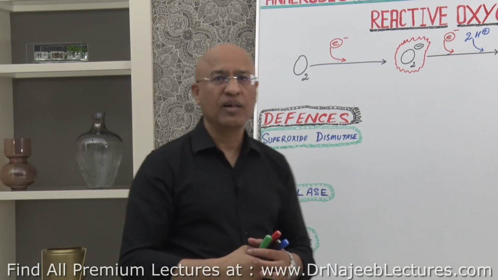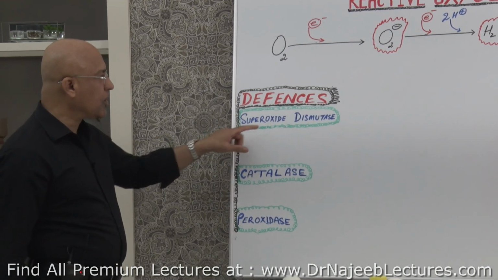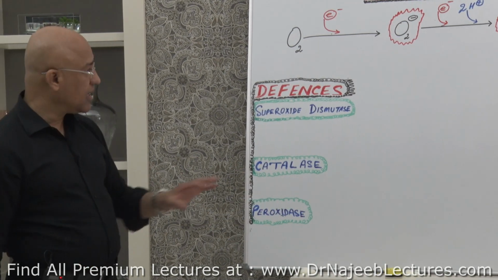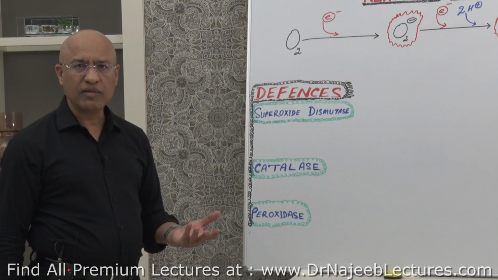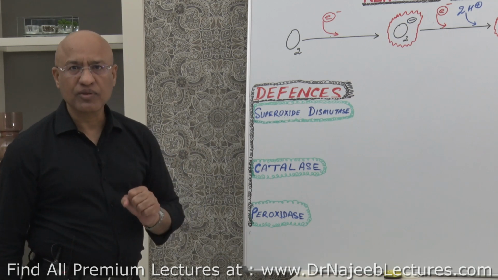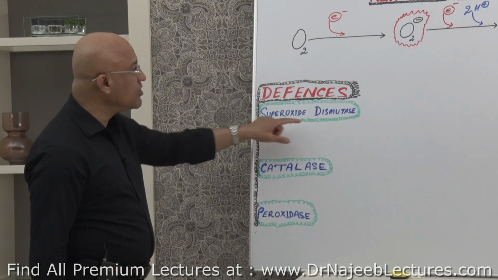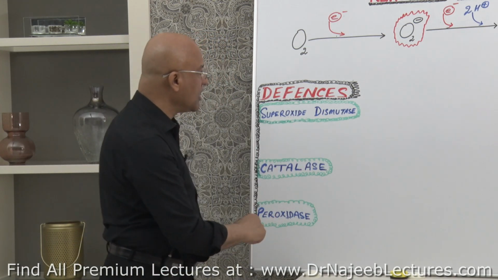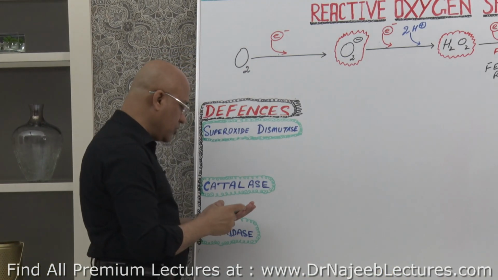Now, what are these defenses? There are many defenses, but right now I will focus on these 3 special enzymes: superoxide dismutase, catalases, and peroxidases. These 3 enzymes are universal enzymes in animal cells, plant cells, and those microbes which can survive well in the presence of oxygen, right? So I will now explain how superoxide dismutase works. Actually, the enzyme superoxide dismutase acts on superoxides. It means this one. Let's see what it is doing to that.